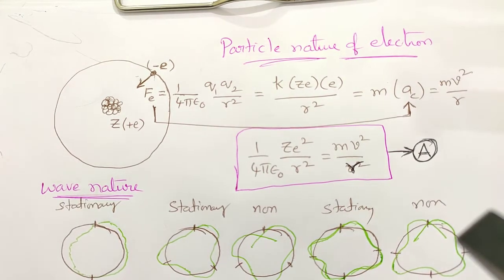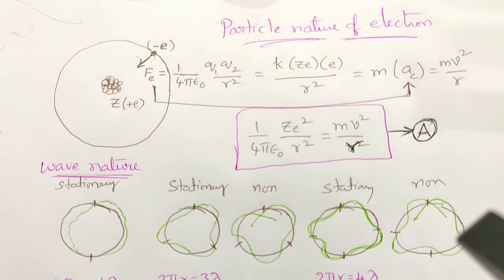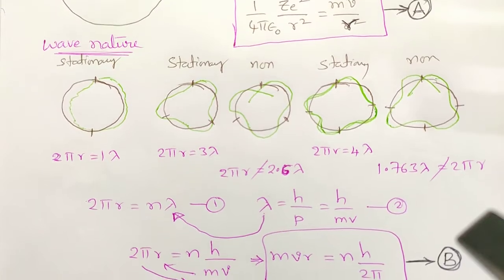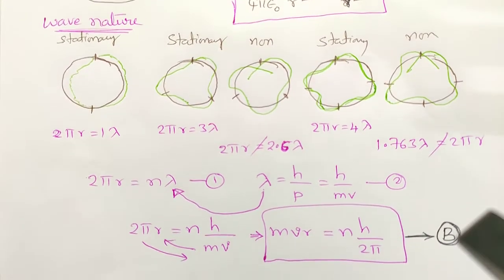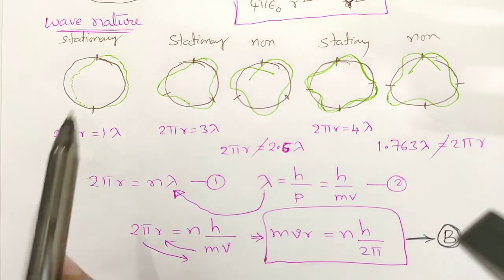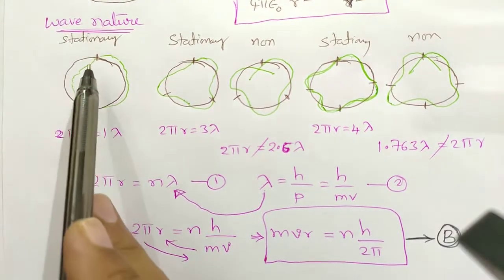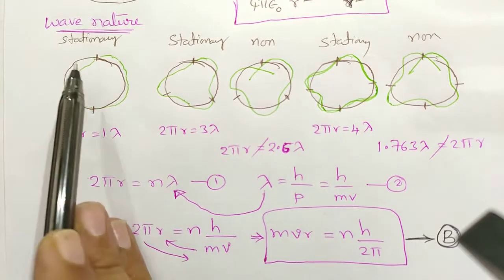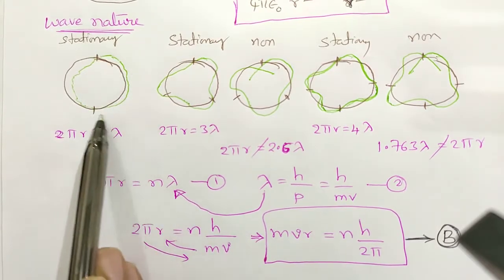Now according to Rutherford, the electron is a particle, but Bohr said that the electron has dual nature, it can even behave like a wave. So advocating the wave nature, if you have an orbit with a crest and a trough, then this is a stationary orbit, one full wavelength.